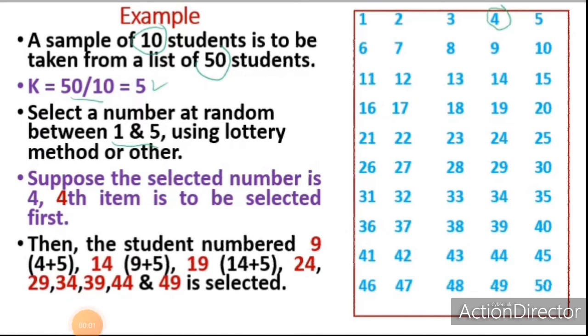Suppose the selected number between 1 and 5 is 4, then the fourth item is to be selected first as sample. Then the student numbered 9, that means 4 plus 5, is to be selected next. Then 14 is to be selected next. Then 19 is to be selected next. Then 24, 29, 34, 39, 44 and 49 are to be selected. So this is the method of selecting a sample by using systematic sampling.